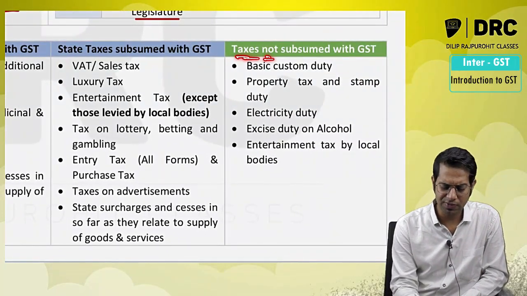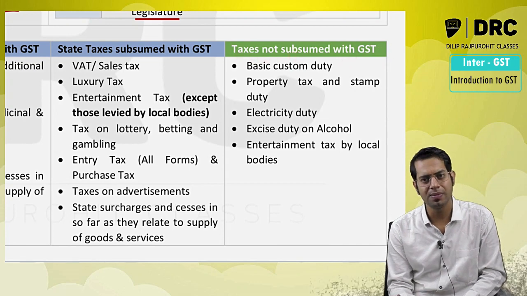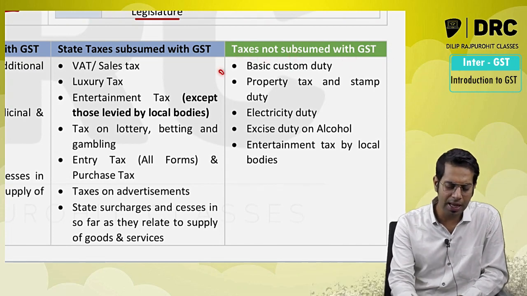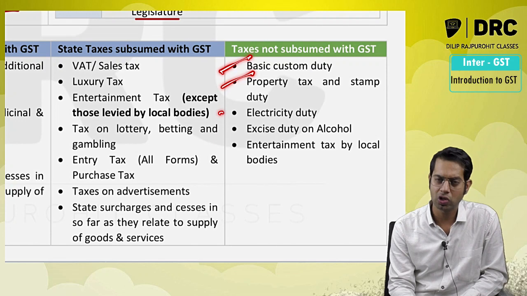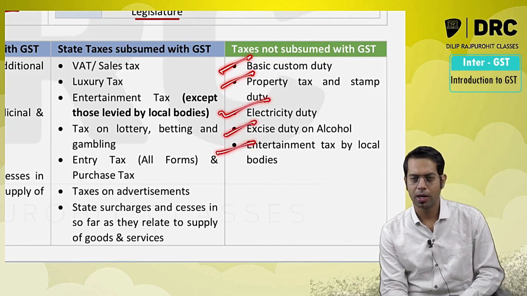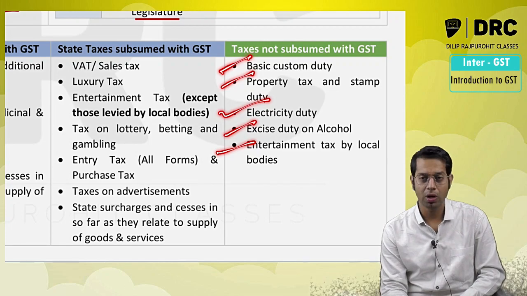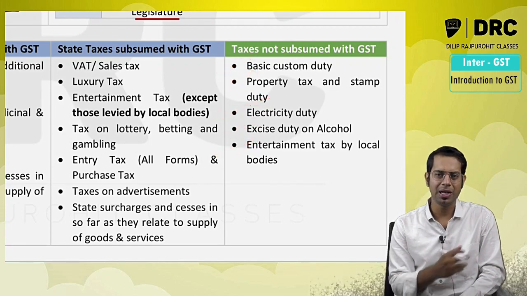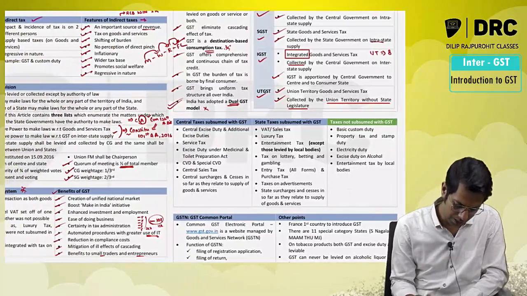Sir, are there any taxes which did not get merged with GST? Yes, there are some taxes which did not get merged with GST. Which are they? Basic customs duty, property tax or stamp duty, electricity duty, excise duty on alcoholic liquor for human consumption, and entertainment taxes which were collected by local bodies.